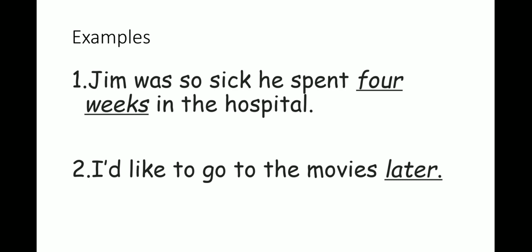Jim was so sick, he spent 4 weeks in the hospital. I'd like to go to the movies later. Now look at these two sentences. In the first sentence, Jim was so sick, he spent 4 weeks in the hospital. This answers the question, how long did he spend in the hospital? It tells us the specific time, 4 weeks.